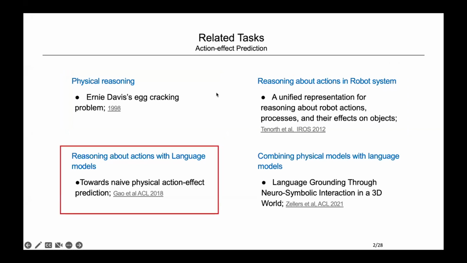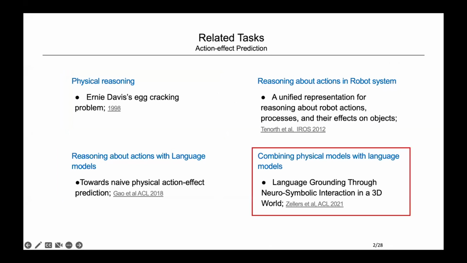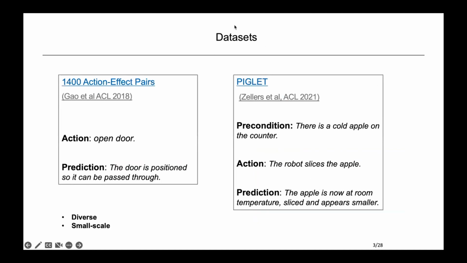With the rapid development of language models, there have been some studies on reasoning about actions with language models. For action effect prediction, they created specific datasets and trained transformer-based language models. In recent years, there have been studies that combine physical models with language models to reason about actions. The data from various studies varies in quantity and level of detail, and action descriptions can range from verb-noun phrases to sentences to paragraphs.